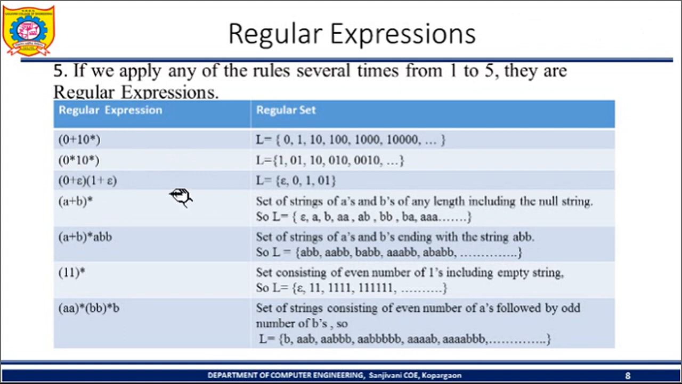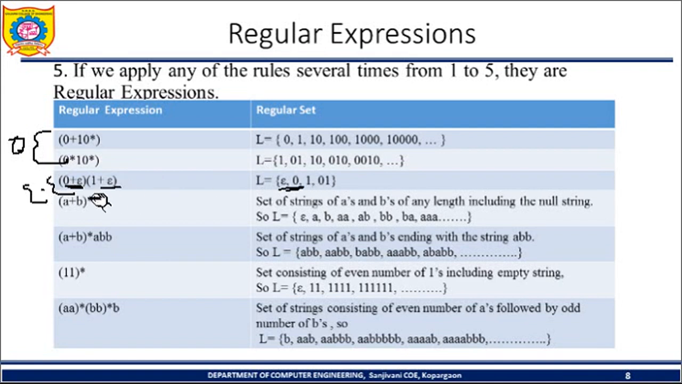Between these two brackets, concatenation is there. So I am going to select epsilon from the first bracket, and from the second bracket I am also selecting epsilon. So epsilon into epsilon is equal to epsilon. After that, from the first bracket I am selecting 0, and from the second bracket I am selecting epsilon, so 0 into epsilon is equal to 0.